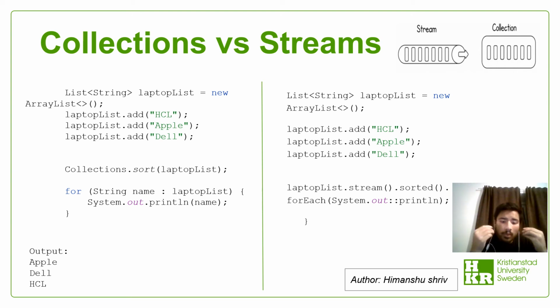Now while we're on this slide, I'd like to go over some benefits and drawbacks of using streams and collections. Some benefits and drawbacks of streams when compared with collections could be that collections are used in a specific data structure like list, set, or map to store and group the data.